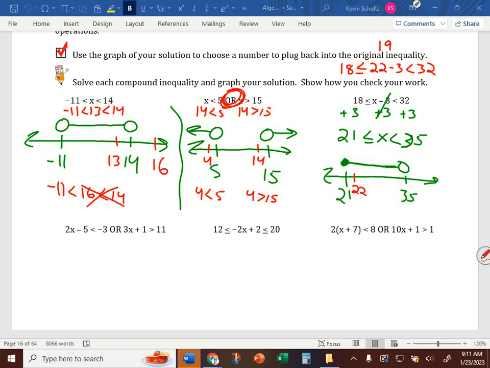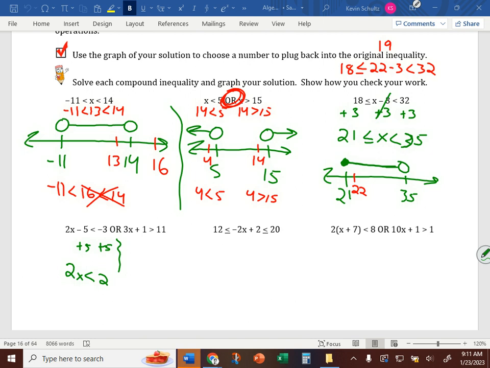When you have an or statement, since only one of them needs to work, they're not really connected, so you solve each of these separately. You can think about them as two separate inequalities that you're just graphing on the same number line. In this first one, what would our first step be? Again, just focus on this one. Add 5 to both sides. Exactly, opposite operations. That gives us 2x is less than 2.